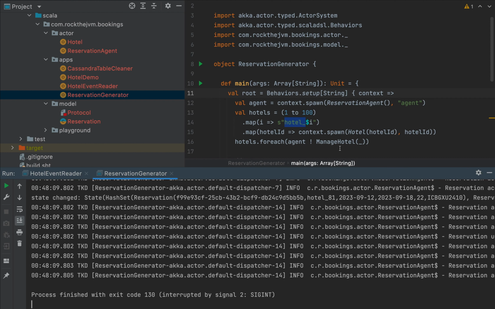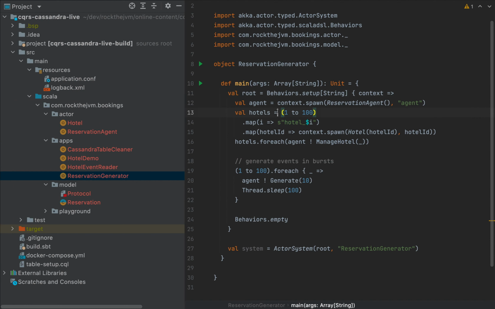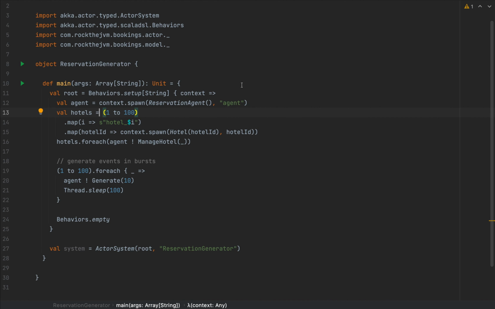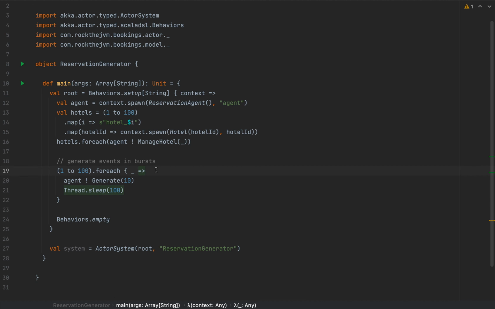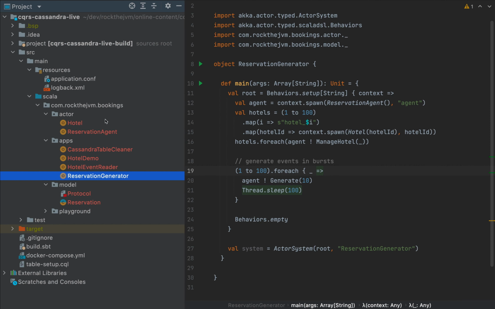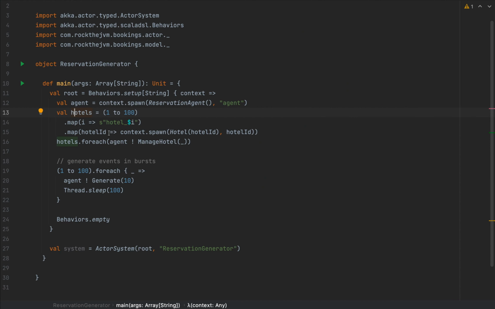Now, the final piece, the crown jewel of this application, is to run it on a cloud-managed Cassandra service, which is Astra DB from DataStax. This is essentially Cassandra as a service without you having to do pretty much anything for it. So we will take this application and we will deploy the data model on a cloud-managed service.